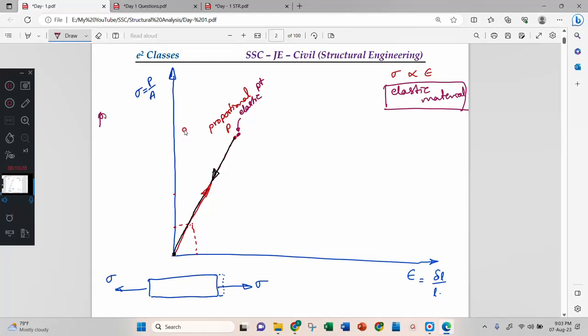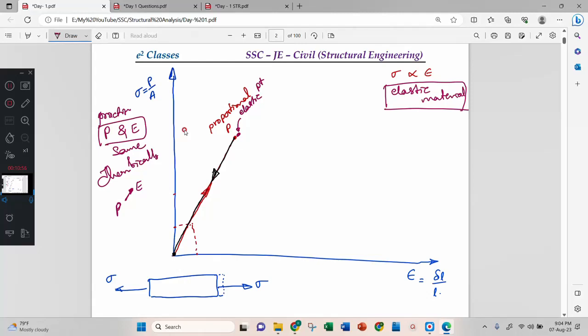Practically, you can note it down: proportionality point and elastic point are both the same. But theoretically, these two are different. E will always be farther than P. That is, E will be above and P will come first. Okay, this is theoretical.